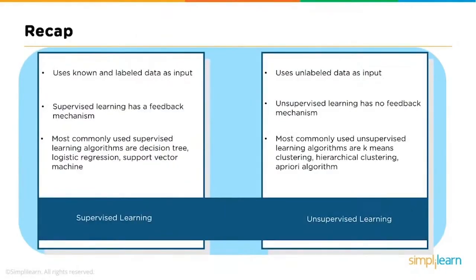By now, I hope you've understood supervised and unsupervised learning. For a quick recap, let's see a few differences between the two. The most fundamental difference is that supervised learning uses known and labeled data, and unsupervised learning uses unlabeled data as their input. Secondly, supervised learning follows a feedback mechanism, while unsupervised learning does not. Also, the most commonly used algorithms in supervised learning are decision tree, logistic regression, support vector machine, etc. And in unsupervised learning, they're k-means clustering, hierarchical clustering, a priori algorithm, and many more.